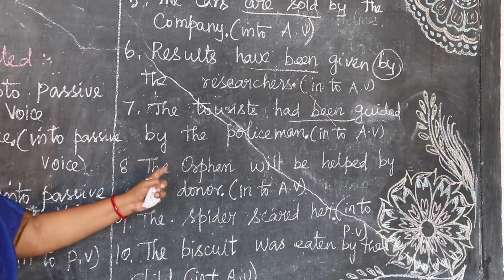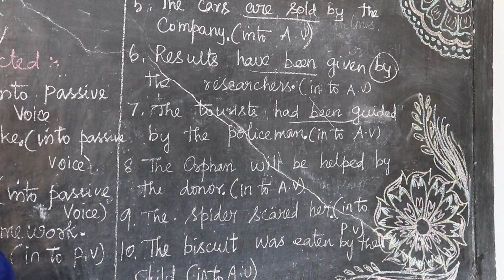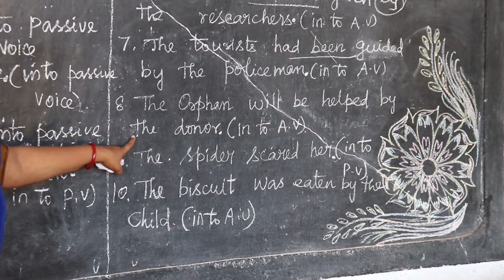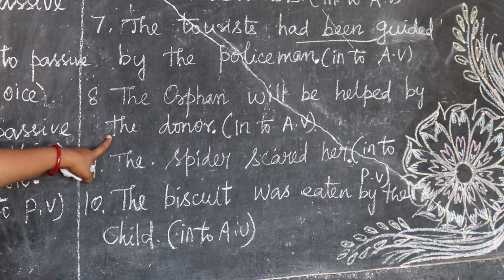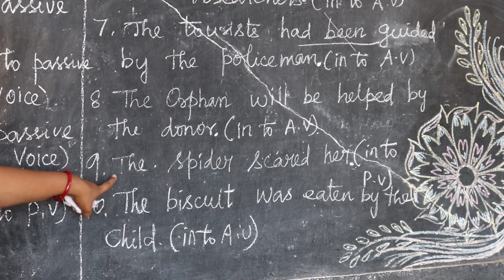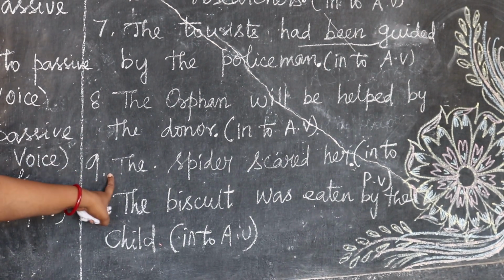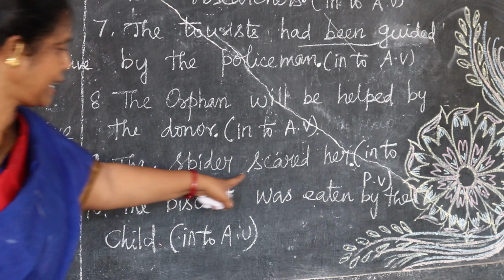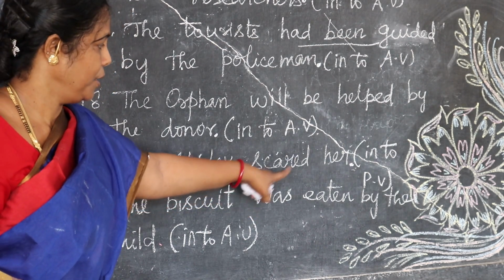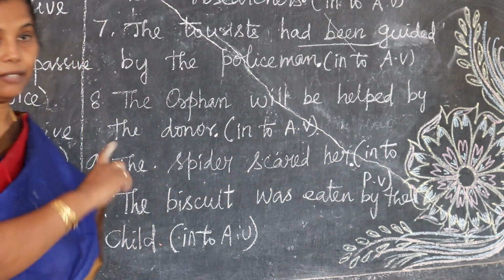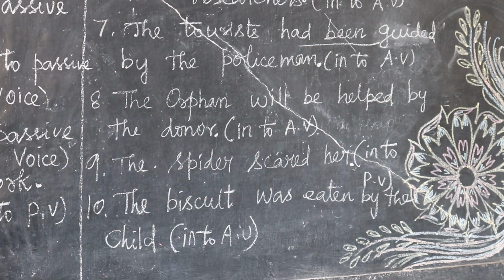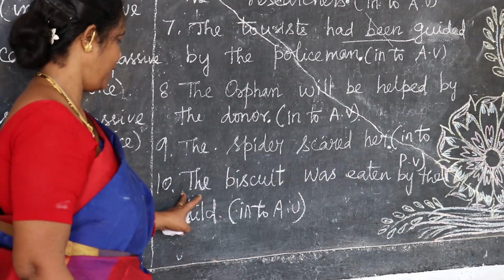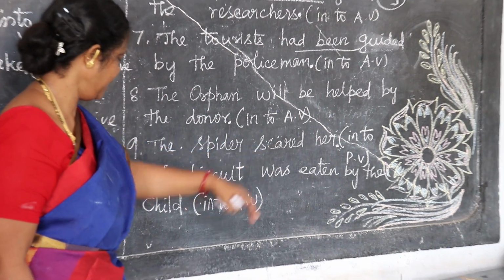The orphan will be helped by the donor. Will be helped, will be plus third column. So you should change it into simple future. The ninth one: the spider scared her. Scared is simple past tense. We should change into passive voice, active into passive voice. So was plus third column or were plus third column, anyone. Then the last one: the biscuit was eaten by the child.